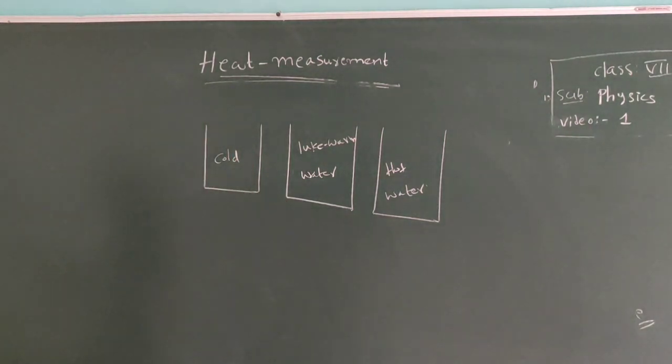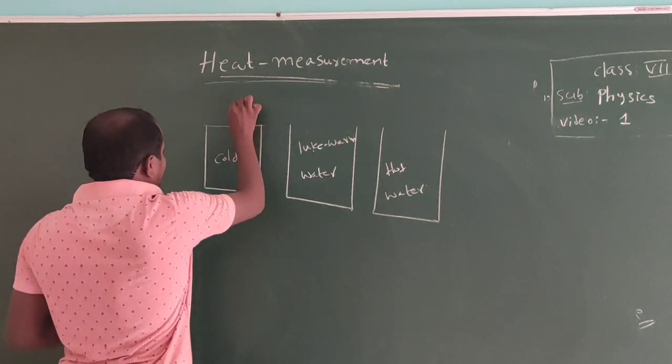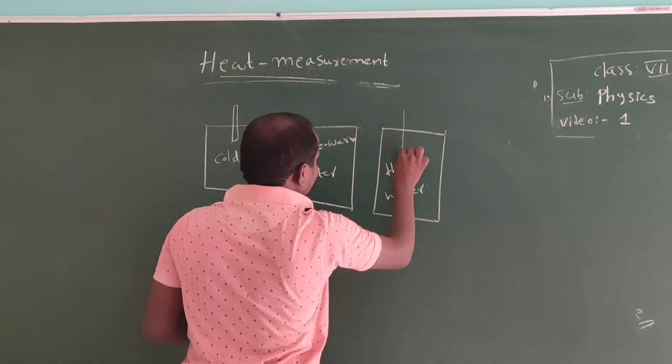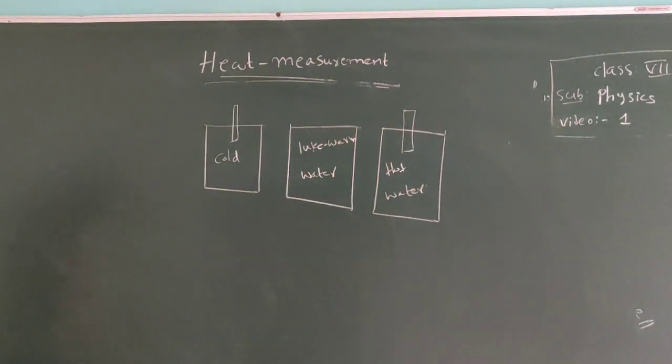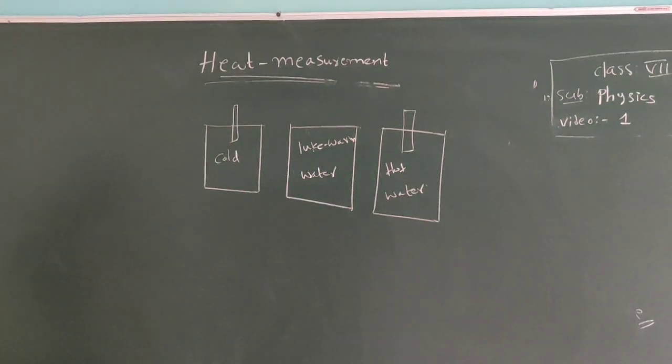Now, in the 3 vessels, first is filled with cold water, then lukewarm water, and then hot water. Now immerse your left hand finger in the cold water vessel and your right hand finger in the hot water vessel simultaneously.